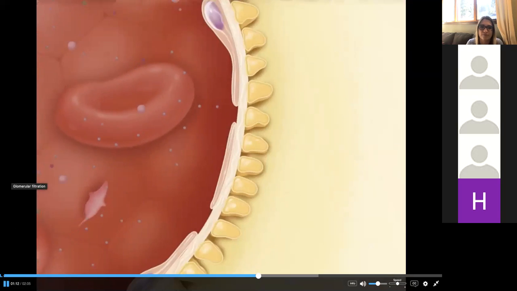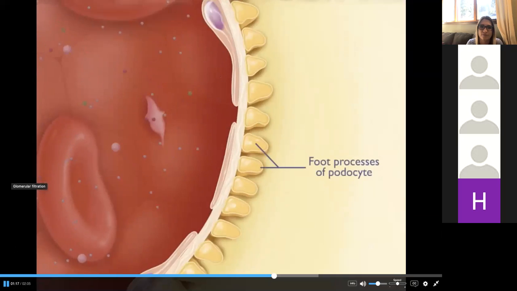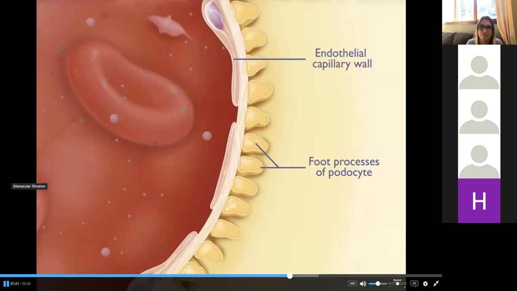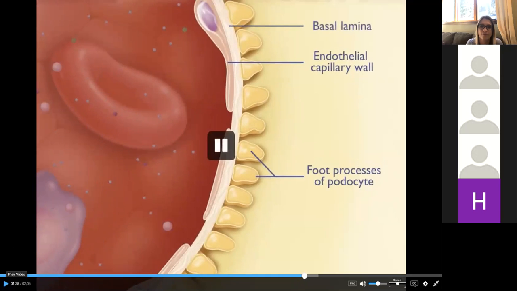If we examine a cross-section of a glomerular capillary, we can also see that between the podocytes and the endothelial capillary wall, there is a layer of extracellular collagen meshwork called the basal lamina. Remember, if my hands are those pedicels that create those filtration slits, this is what you're looking at if you were to cut this way.